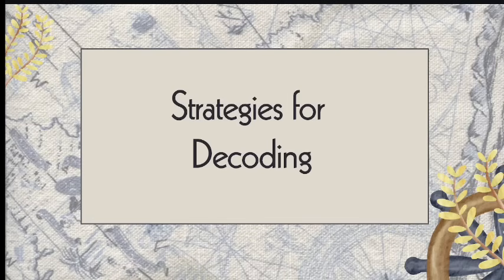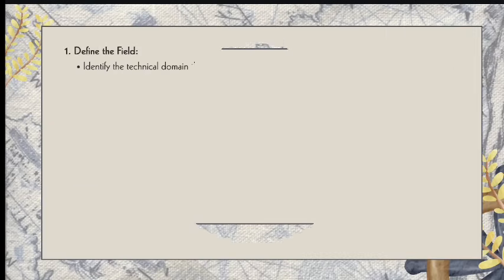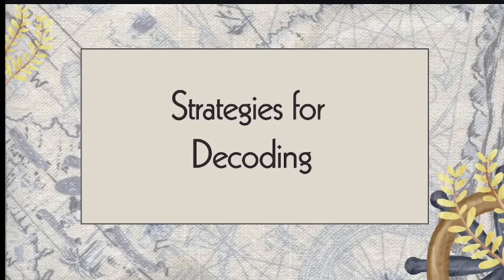So it's about the strategies for decoding. Before we start, decoding is the technical language that involves understanding, and it has three primary components. So we have here what we call the jargon, the symbols, and the abbreviations.